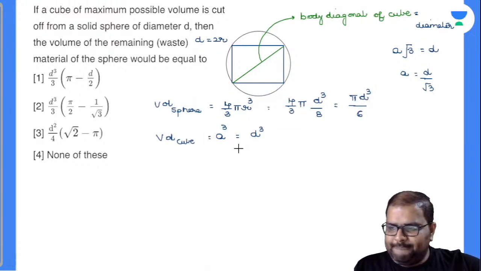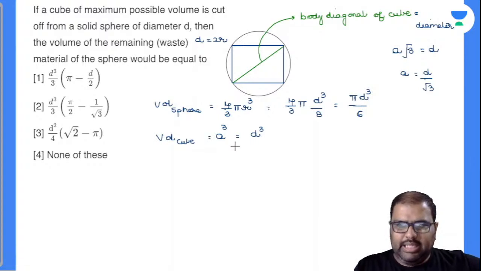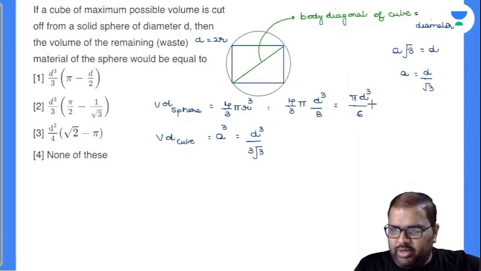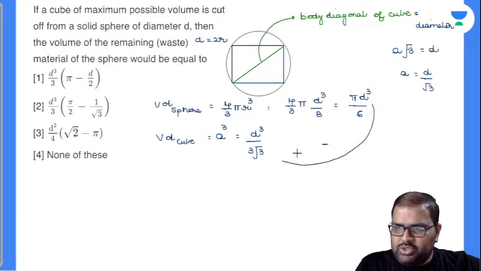This is the volume of the cube, a cube. So this will be d cube by 3 root 3. Did I miss out anything there? So I have to remove this value from the sphere. I can remove d cube, I can remove 3. So from this sphere, pi by 6 will be, pi by 2 will be left over, minus 1 by root 3 will be left over.